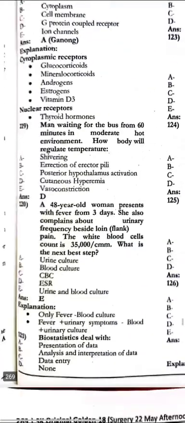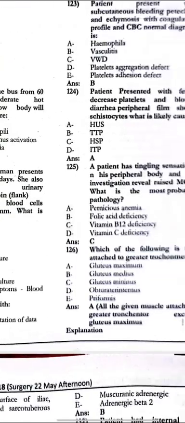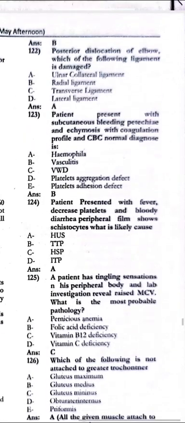Biostatistics deal with the analysis and interpretation of the data. Next, the patient posterior dislocation of the elbow, which of the following ligament is damaged? The ulnar collateral ligament. The patient present with the subcutaneous bleeding, ecchymosis with the coagulation profile and CBC normal, diagnosis would be the vasculitis.